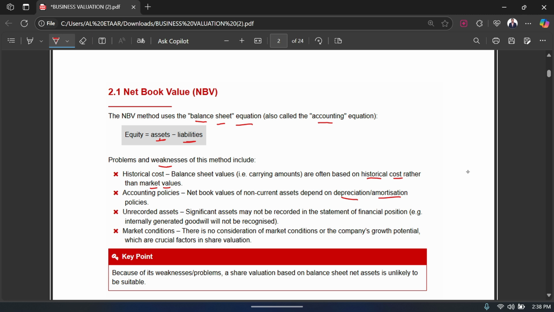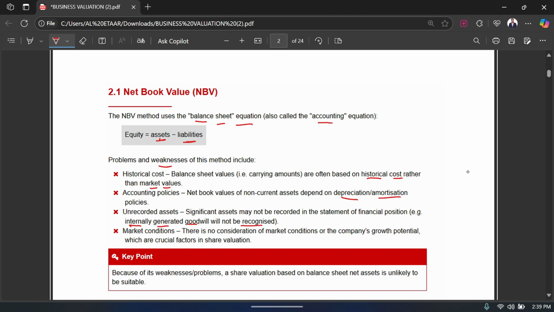Then the third weakness of this method is that there might be unrecorded assets which are not taken into account while valuing a business. For example, your internally generated goodwill will not be recognized. Now we know that we do not record the internally generated goodwill, right? You guys know that this is a very important thing, because a company's goodwill is something which matters when you're trying to value a business.